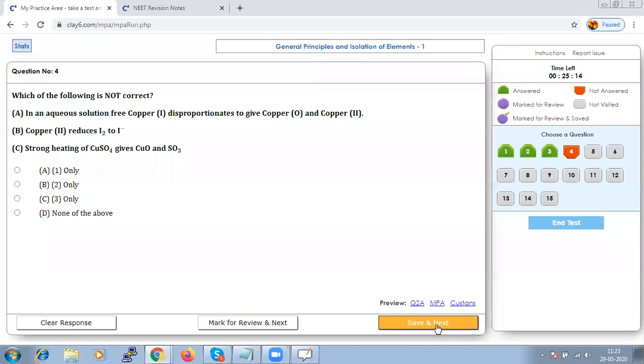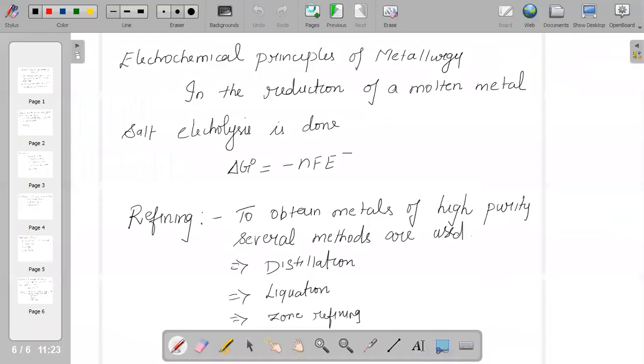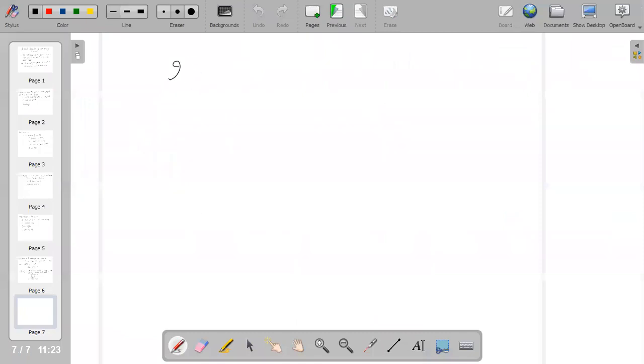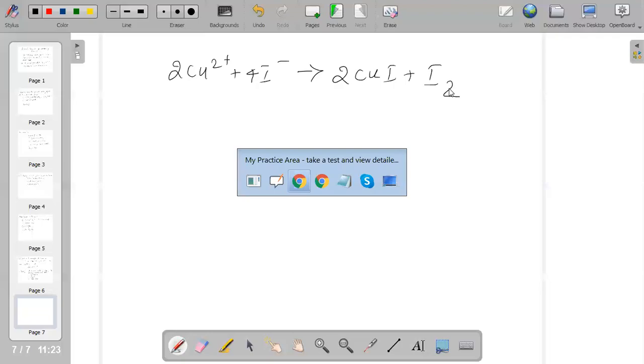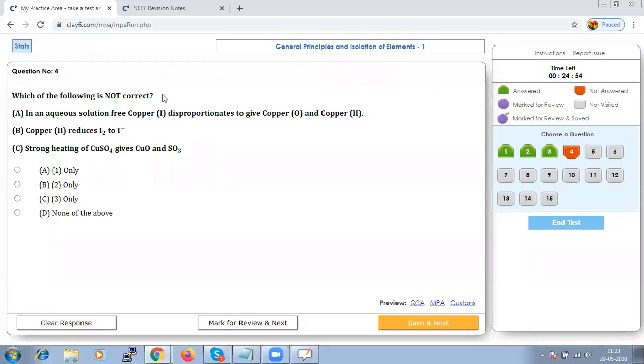If you write the reaction, it should be like this: 2Cu2+ plus 4I- will give you 2CuI plus I2. Hence, it will oxidize. So, our option D should be correct.